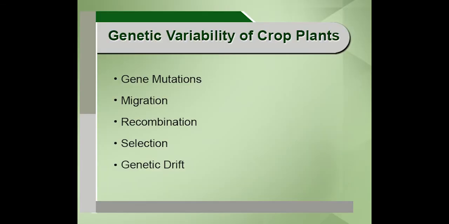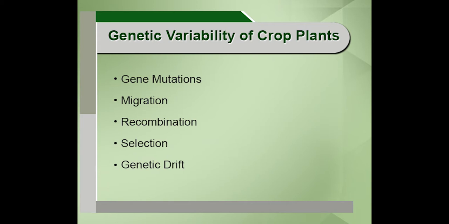Remember, only when there is a variability can a crop be evolved; in other words, evolution of crop plants is possible only when there is variability, and we need variation. Only when we have the variation can we go further for selection, or for any plant breeding activity. So this genetic variability of crop plants is a cornerstone for plant breeding, and this variability is a product of gene mutation, migration, recombination, selection and genetic drift.